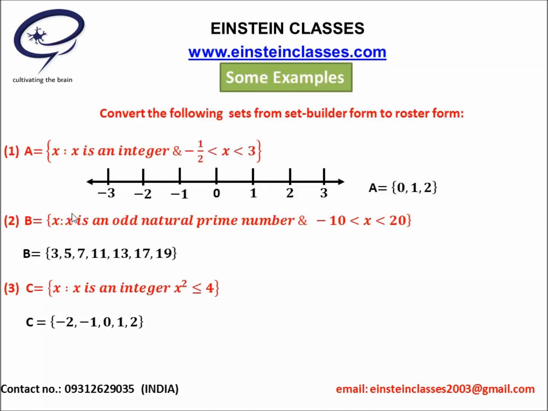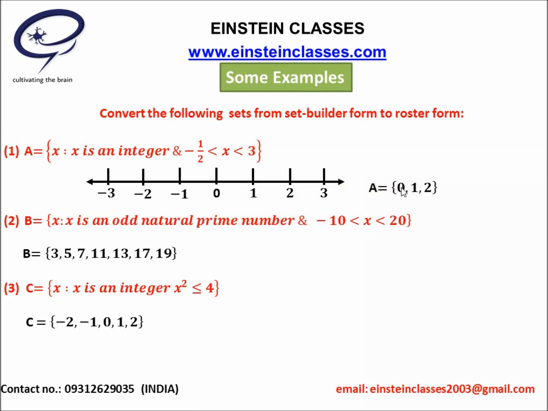These are 3 examples, and these are 3 sets A, B and C. The sets are written in the set builder form. We have to convert these sets into roster form or tabular form. The first one is the set A, and set A equals x such that x is an integer and this x will lie between -1/2 and 3.